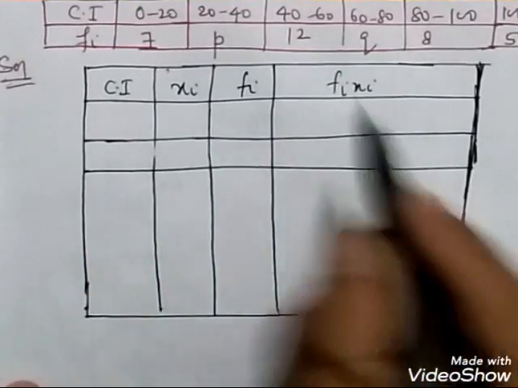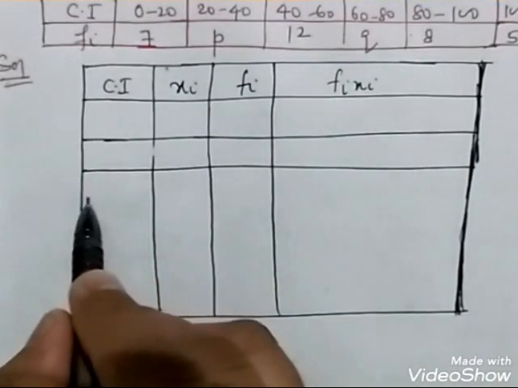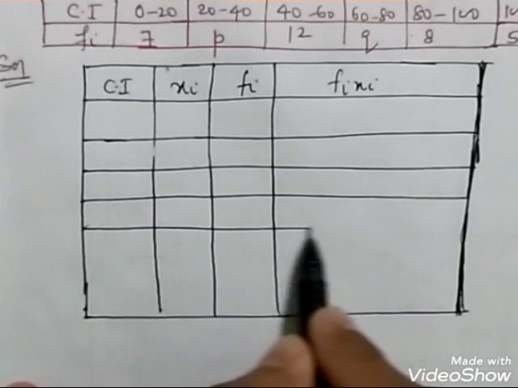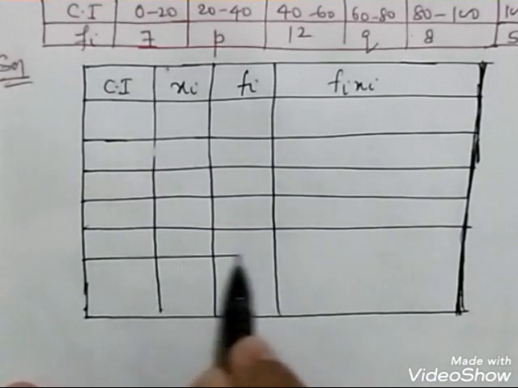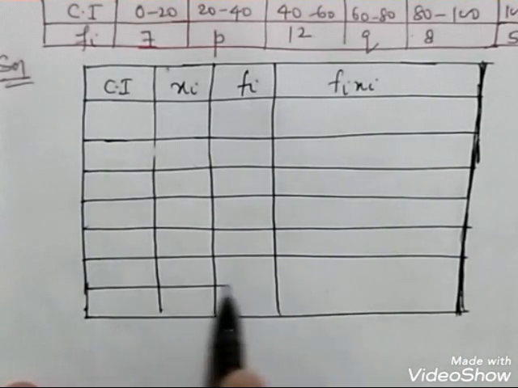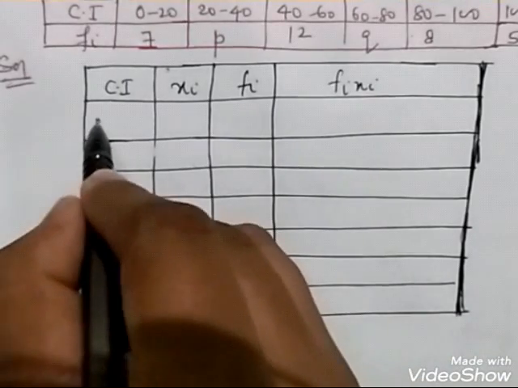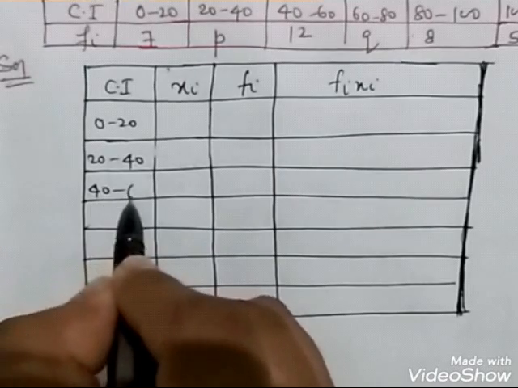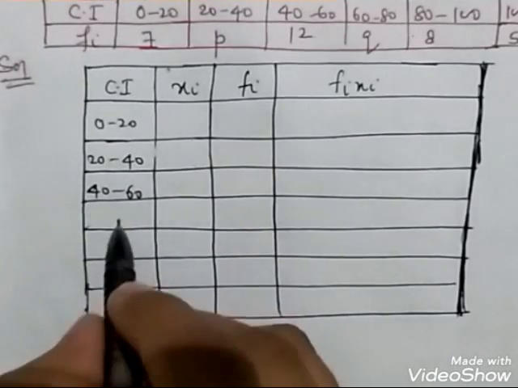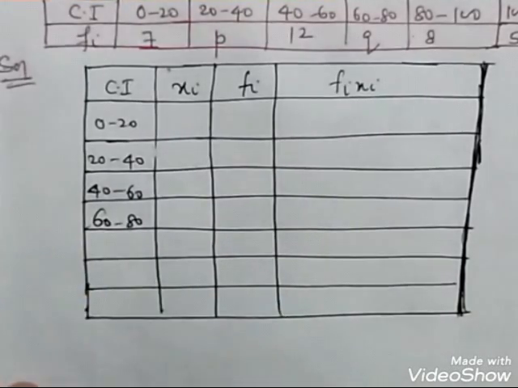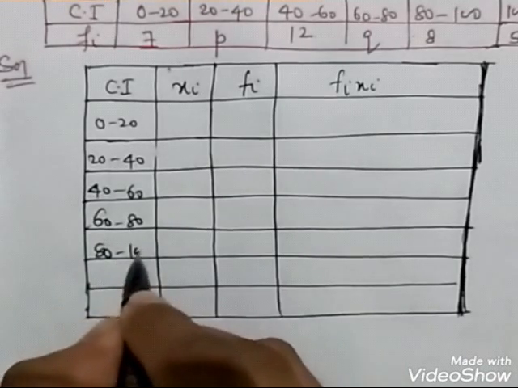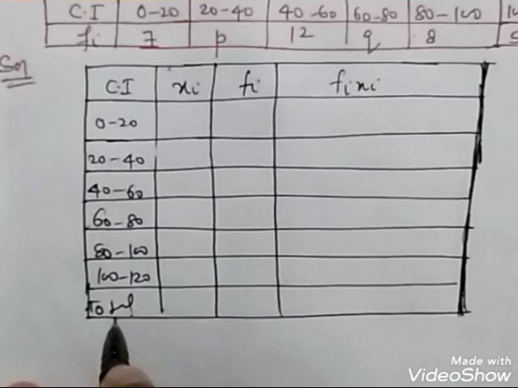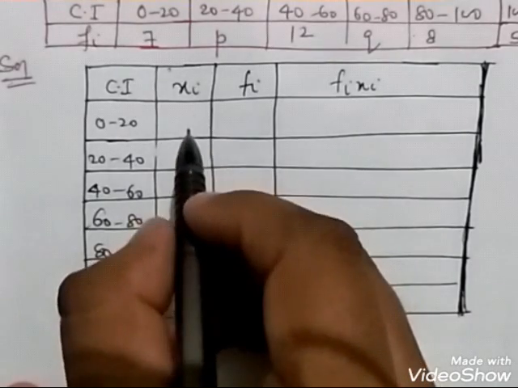There are how many numbers? 1, 2, 3, 4, 5, 6. I'll make 6 lines over here so that I will not make any mistake. 0 to 20, 20 to 40, 40 to 60, 60 to 80, 80 to 100, 100 to 120, and this is obviously the column of total.